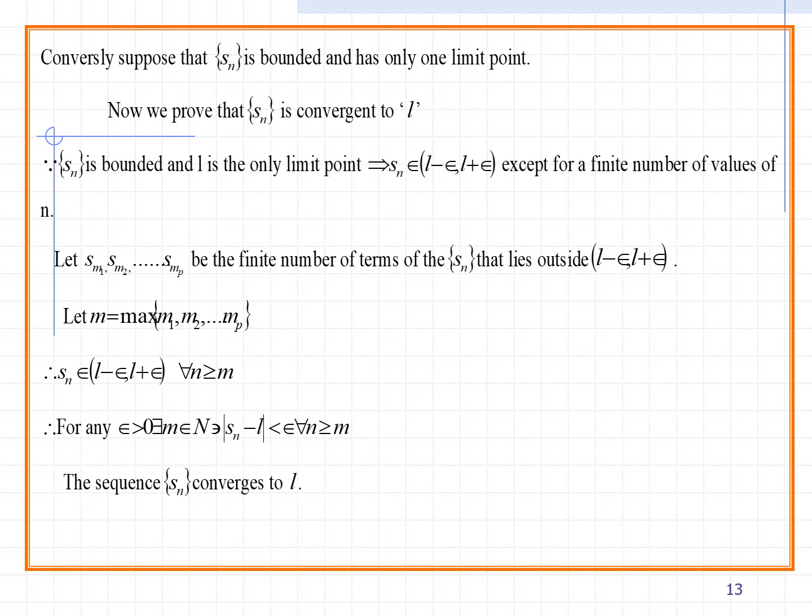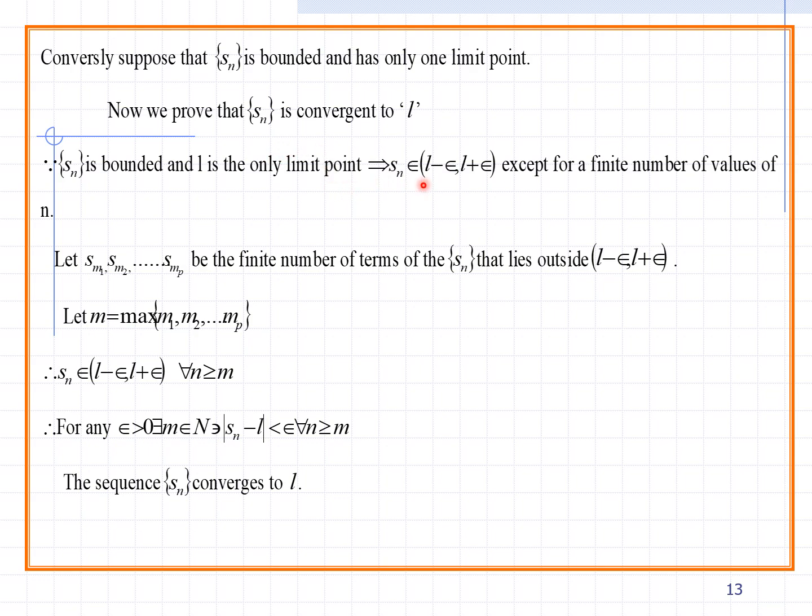Conversely, suppose that the sequence Sn is bounded and has only one limit point. So what is the converse? The sequence Sn is bounded and has only one limit point. Now we prove that the sequence Sn converges to L. Once the sequence Sn converges to L, the single limit point exists. Bounded means the sequence Sn is bounded and L is the only limit point.